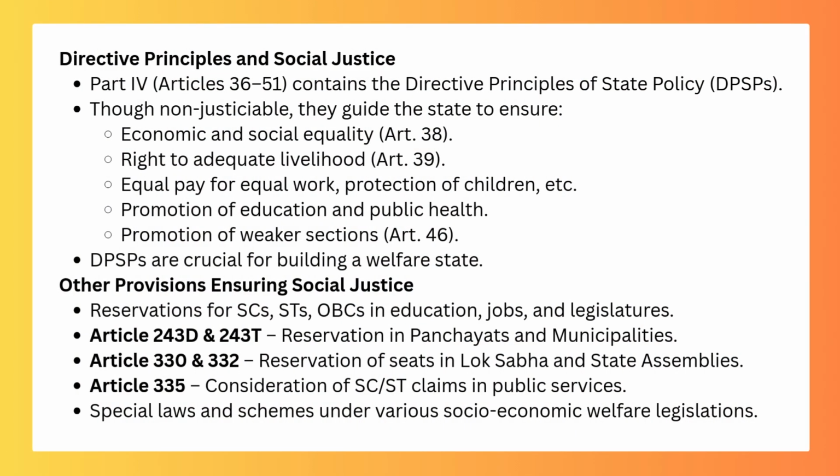Directive Principles and Social Justice. Part 4, Articles 36 to 51, contains the Directive Principles of State Policy, DPSPs. Though non-justiciable, they guide the state to ensure economic and social equality. Art. 38, Right to adequate livelihood. Art. 39, Equal pay for equal work, protection of children, etc. Promotion of education and public health. Promotion of weaker sections, Art. 46. DPSPs are crucial for building a welfare state.